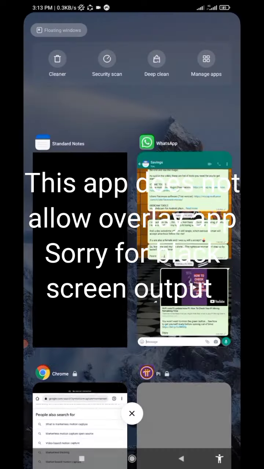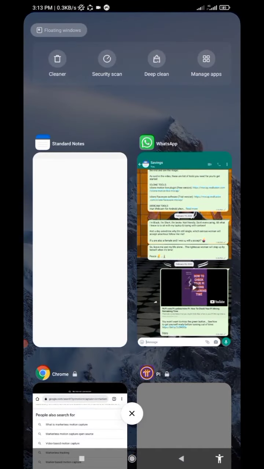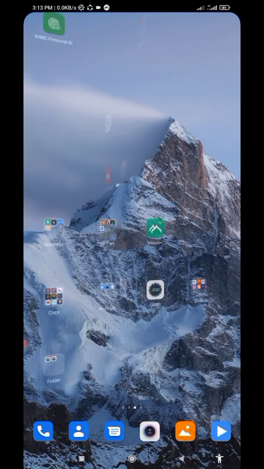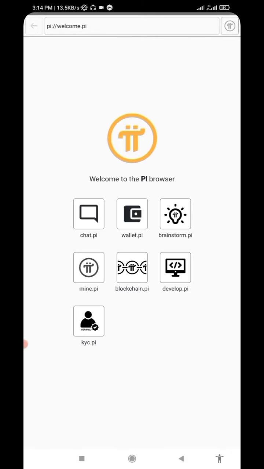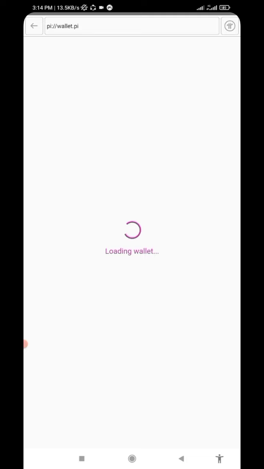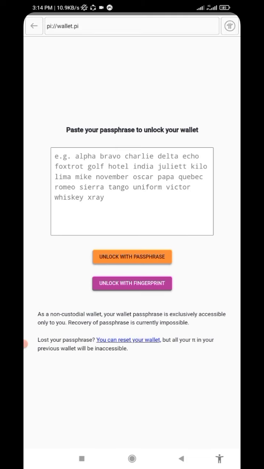Let's assume you have generated your passphrase from PiHub. So for you to understand better, I will explain this again. Open your Pi browser. Click on wallet.pi. As I said earlier, you still have a chance to create another wallet if you have lost your passphrase. Just make sure that once you click on create new passphrase, you'll be given other words. All those words, I think they are up to 12.